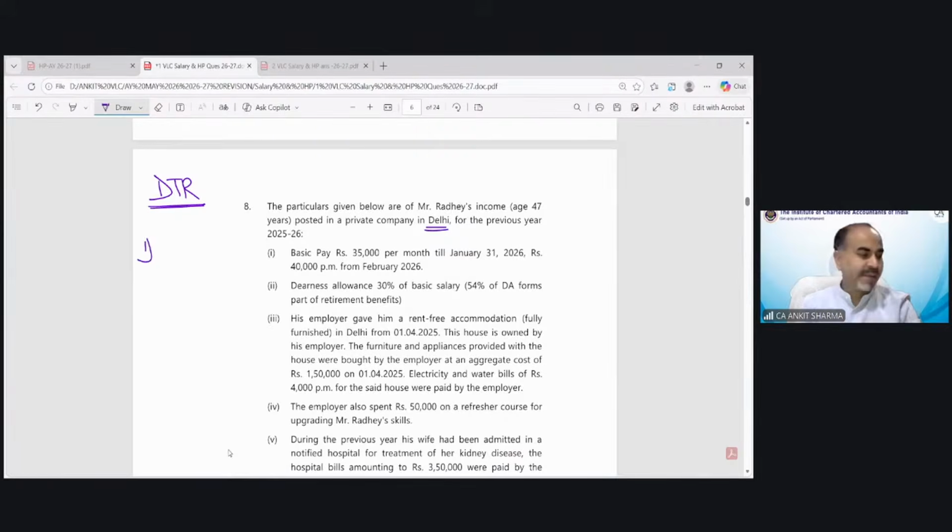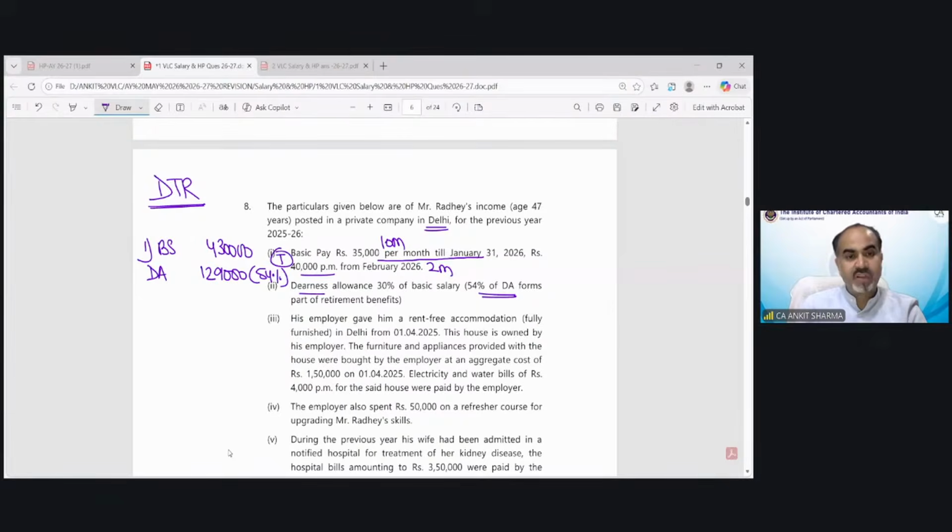First is basic pay, and the basic pay has been given as 35,000 per month till January, and from February 40,000. So that means for 10 months it's 35,000, for 2 months it's 40,000. Total would be 4,30,000. Dearness allowance, it's saying 30% of basic salary. So 1,29,000, out of which 54% as per terms of retirement benefit.